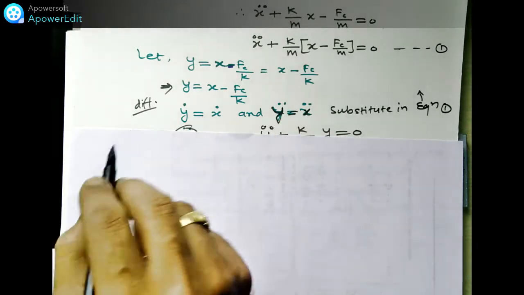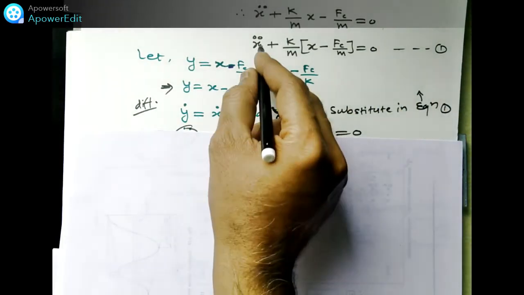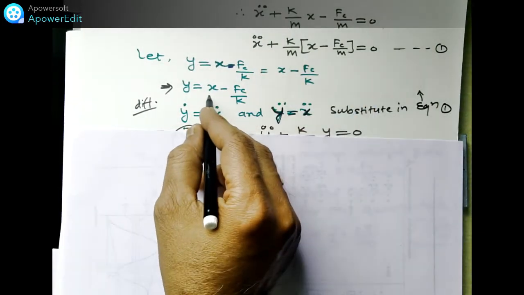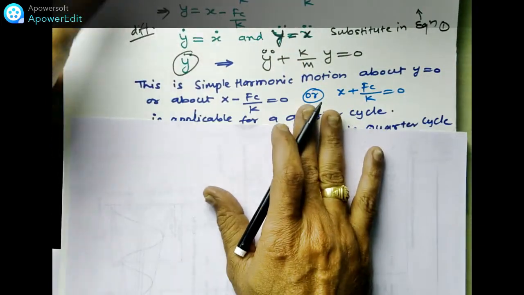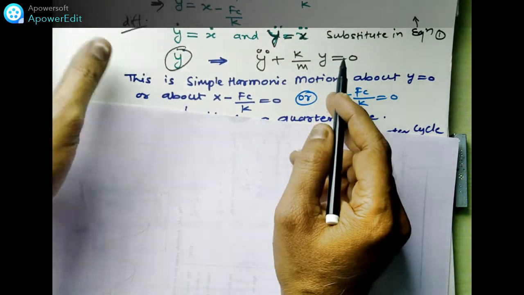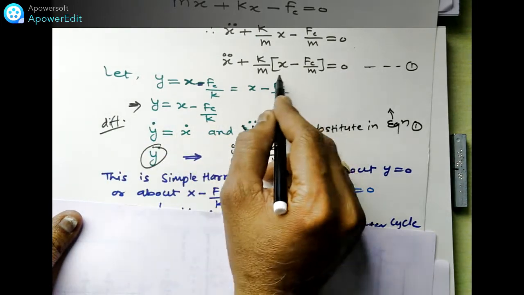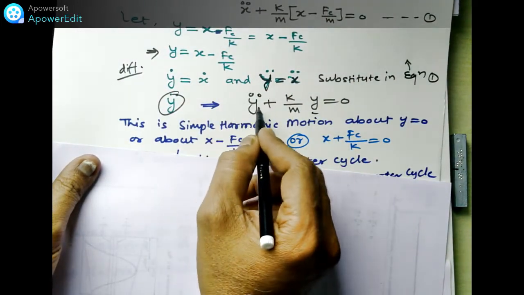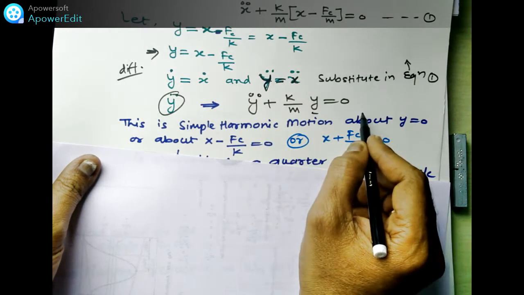Substituting into this equation, x double dot is nothing but y double dot, and this bracket we just kept as y. So we get the equation y double dot plus k by m, y is equal to 0.